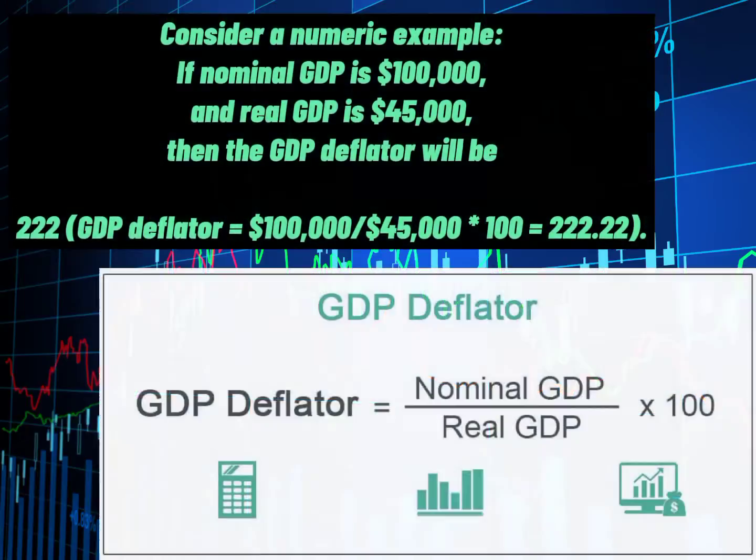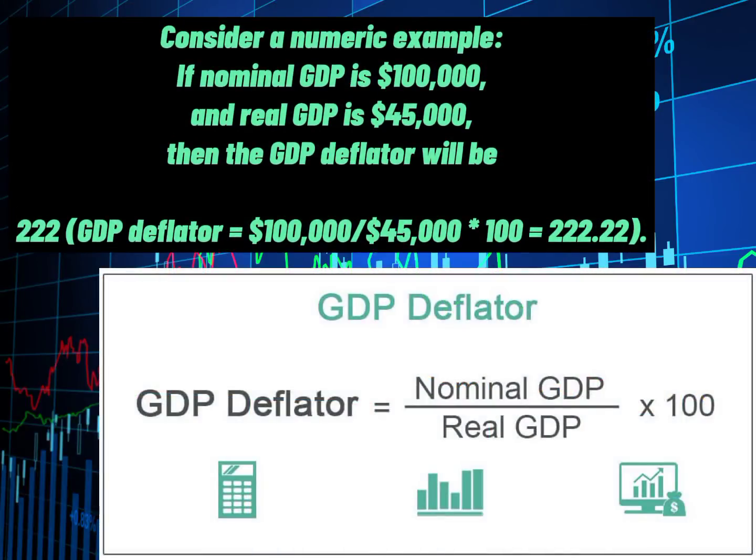So this is how to calculate the GDP deflator. The GDP deflator is calculated by dividing nominal GDP by real GDP and multiplying by 100. The GDP deflator equation, so this is the GDP deflator, is a metric that gauges the rate of price inflation in a given economy. It's calculated by dividing nominal GDP by real GDP and then multiplying by 100.